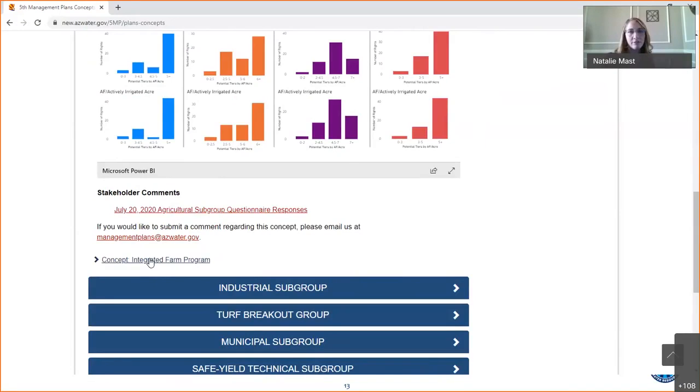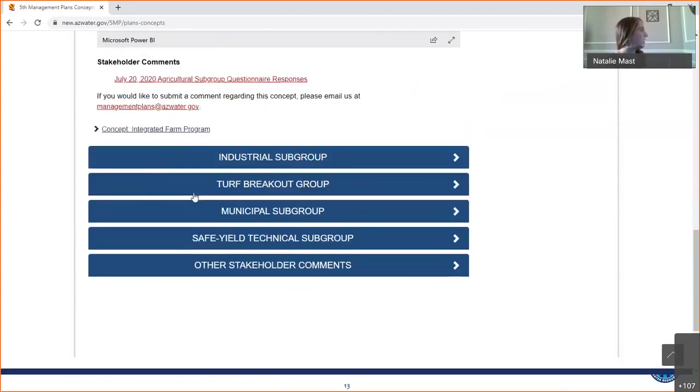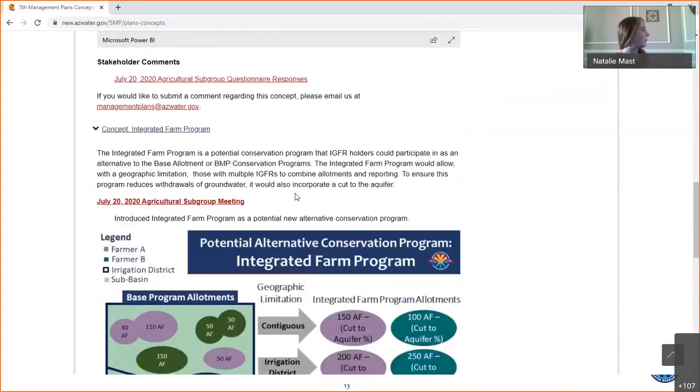Something that's really important to us is that this is a collaborative process, that we're getting ideas and feedback from you as we further develop each of these proposals. These are very much draft proposals, so as we work through the details and correct anything that might need to be corrected, we need that engagement from all of you in order to really make these into the best programs that they can be.